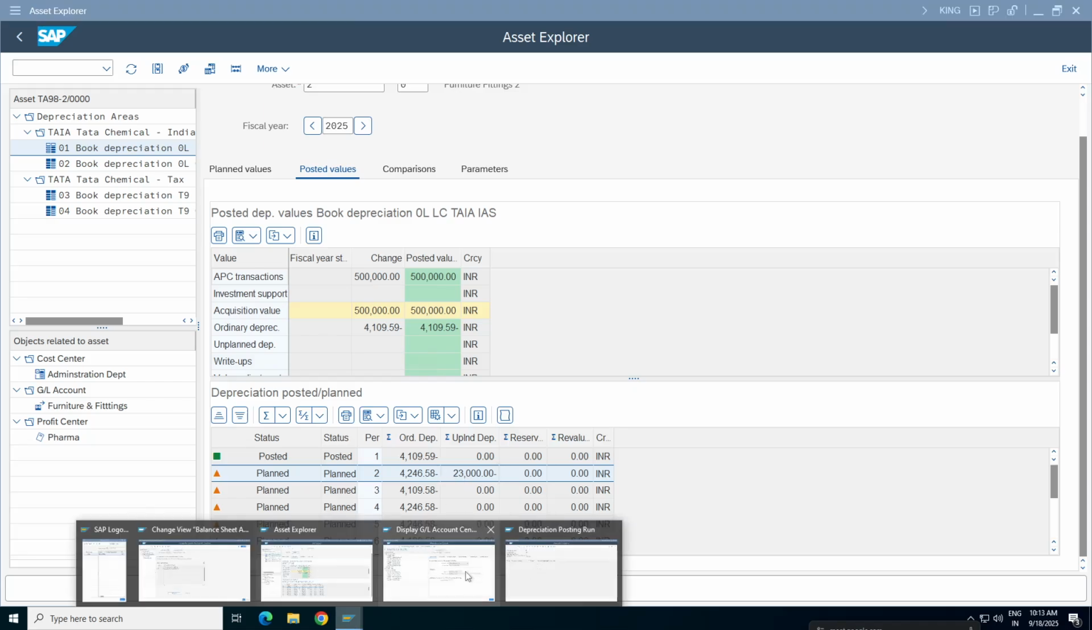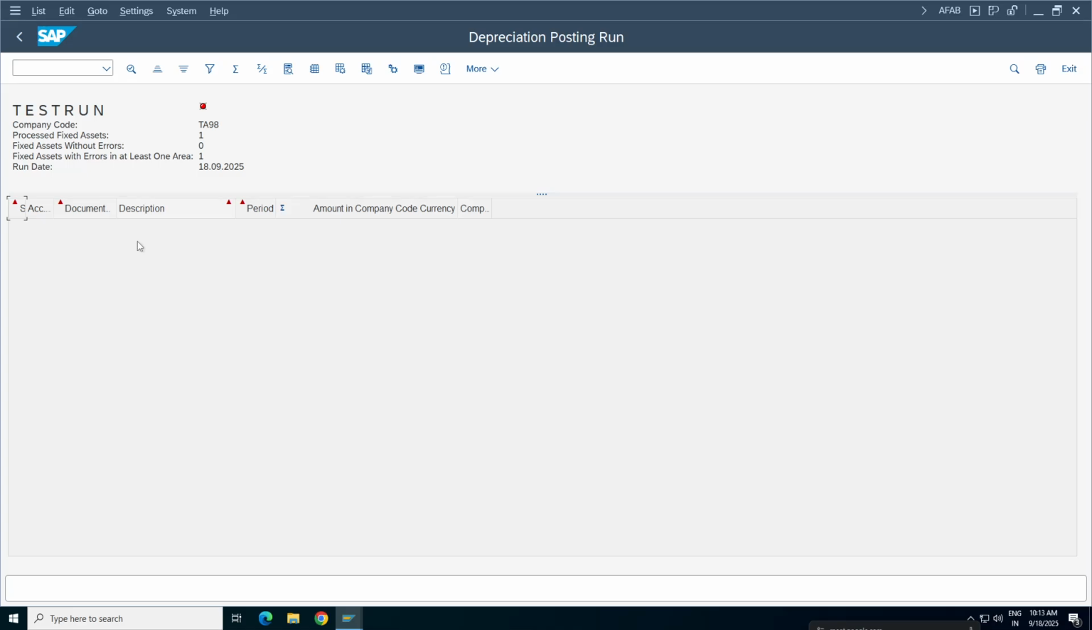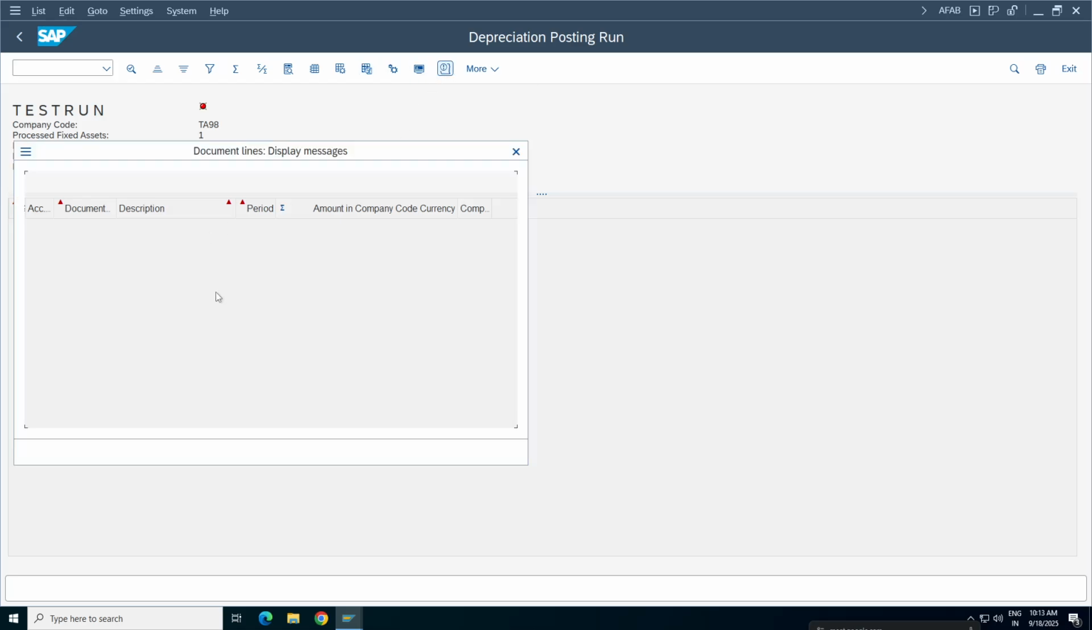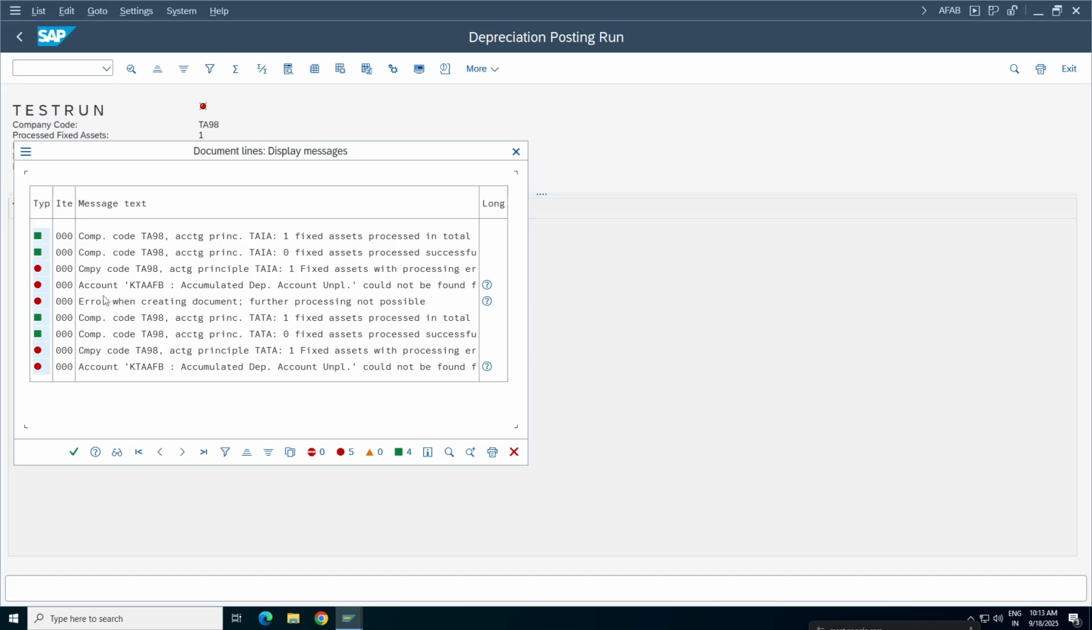Now does anyone know what the error is by seeing this? No, right? Fixed asset with errors in at least one area. So the system is throwing some errors. Red color ball here. So you have to see the message log here. What the message log says is company code, this is fine. Company code TA98, accounting principle TI is another accounting principle, right? One fixed asset with processing error. KTAAFB accumulated depreciation account unplanned.